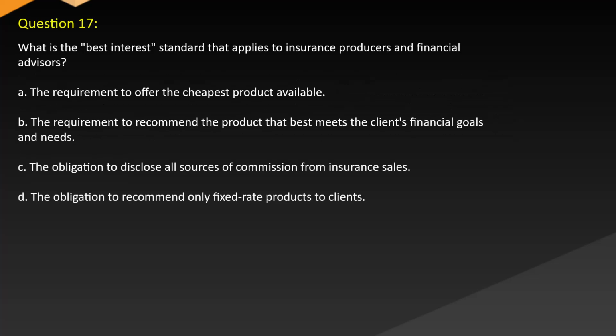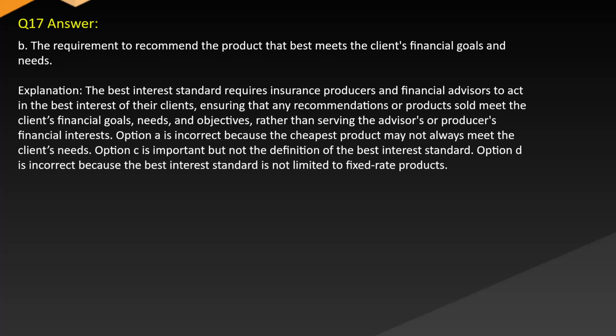Question 17. What is the best interest standard that applies to insurance producers and financial advisors? A. The requirement to offer the cheapest product available. B. The requirement to recommend a product that best meets the client's financial goals and needs. C. The obligation to disclose all sources of commission from insurance sales. D. The obligation to recommend only fixed-rate products to clients. Answer B. The requirement to recommend the product that best meets the client's financial goals and needs.